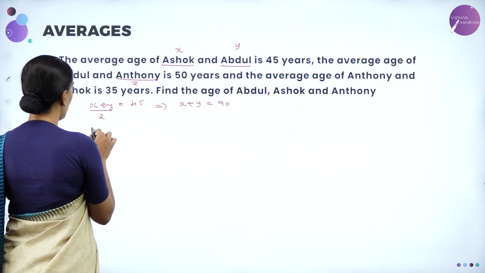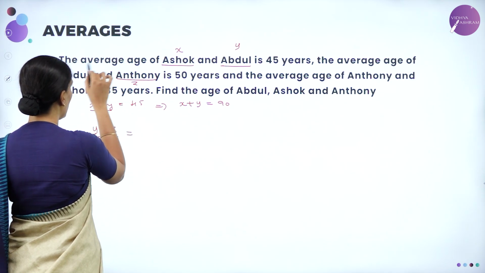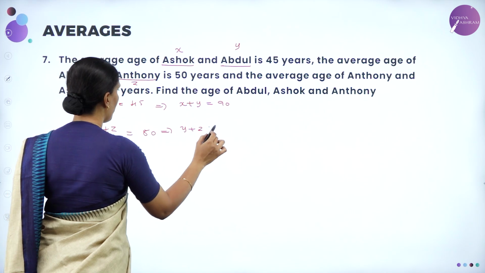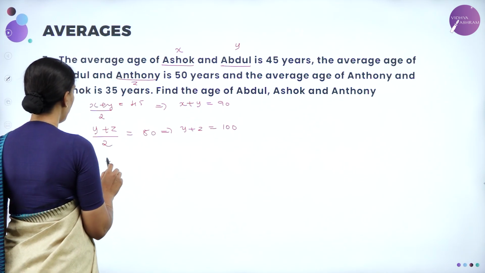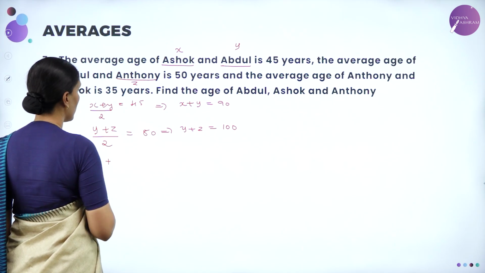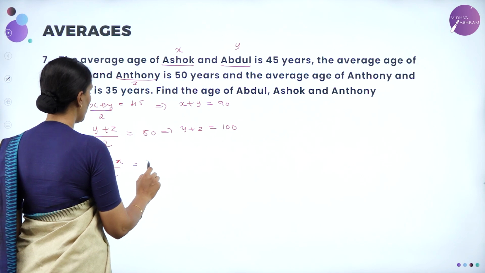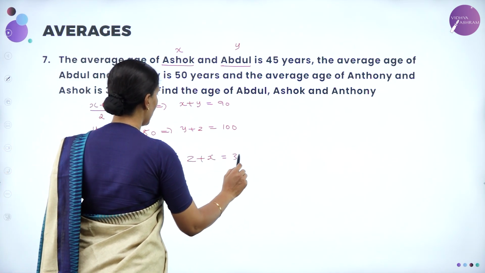Next, they have given Y plus Z by 2, the average age of Abdul and Anthony is 50. So therefore, Y plus Z will become 100. Next, we have the average age of Anthony and Ashok, which is equal to 35. So therefore, Z plus X is equal to 70.